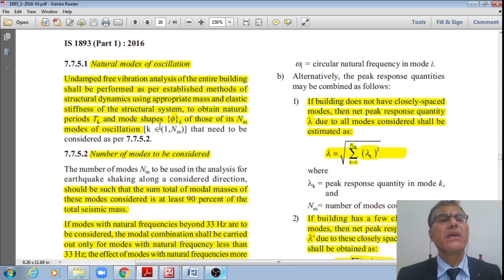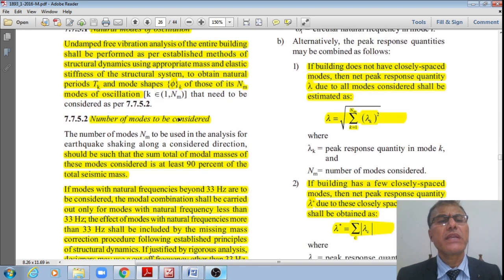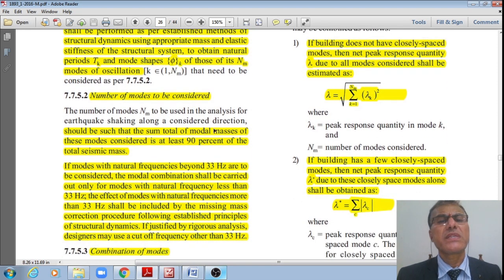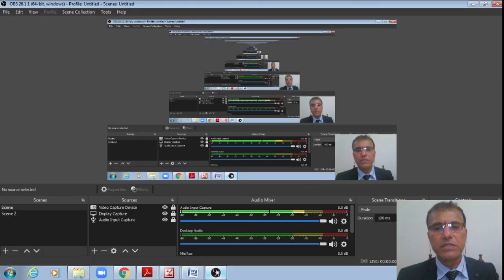Natural modes of oscillations, right? Undamped free vibration analysis of the entire building shall be performed as per established methods of structural dynamics using appropriate mass and elastic stiffness of structural systems to obtain natural periods Tk and mode shapes phi k of its nm modes of oscillations. Right, now next one is number of modes to be considered. It should be such that the sum of the total modal mass of these modes considered is at least 90% of the total seismic mass.